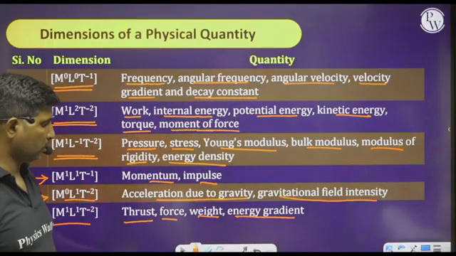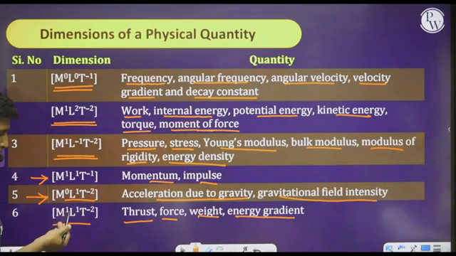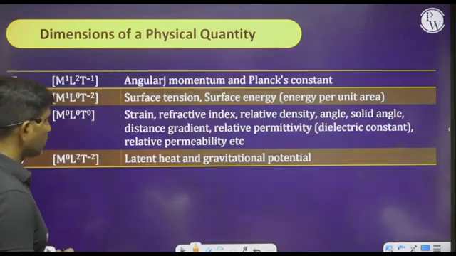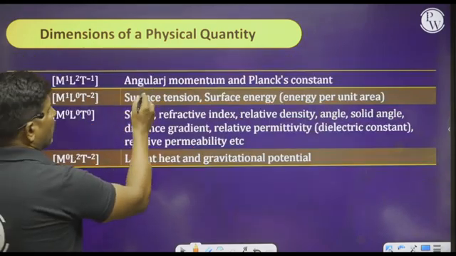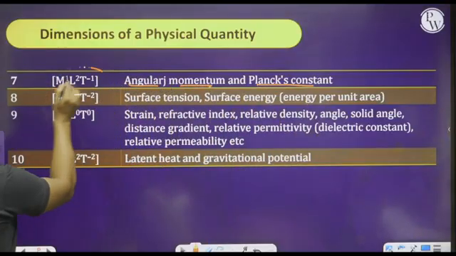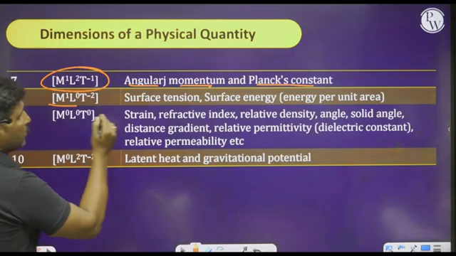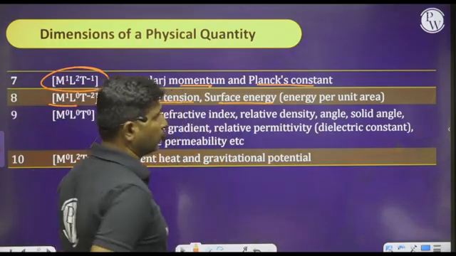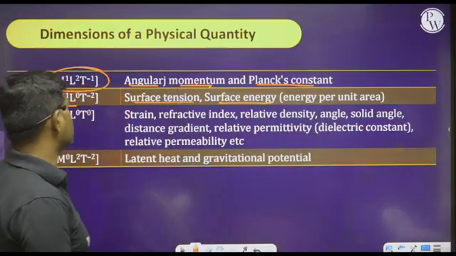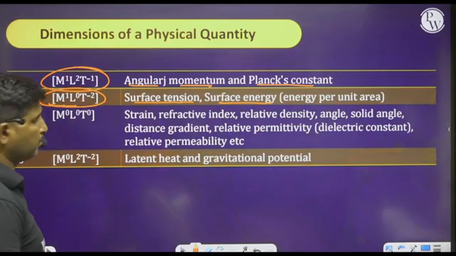These are all the quantities which are having the same dimensional formula, M power 1, L power 1, T power minus 2. Okay, so similarly, angular momentum and Planck's constant have the same dimensional formula, M power 1, L power 2, T power minus 1, and surface tension and surface energy. Surface energy is nothing but energy per unit area. They have the same dimensional formula, M power 1, L power 0, T power minus 2.